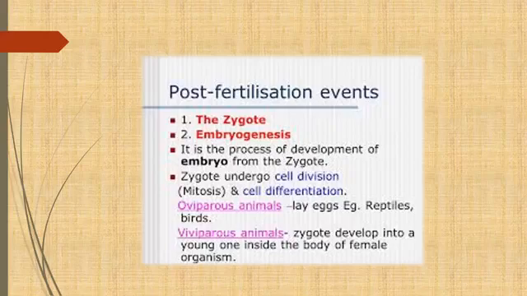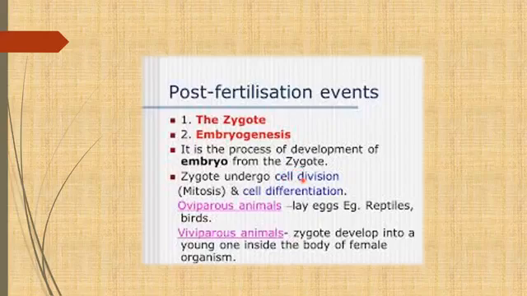Again, embryogenesis involves two processes. One is known as cell division, and the second is known as cell differentiation. It is very simple to understand the meaning of cell division. When the zygote forms, it is just a single cell, and it changes into an embryo, and the embryo changes into the fetus, meaning a young body. So that is a multicellular structure, right? How does it happen? The zygote undergoes cell division by a simple process,